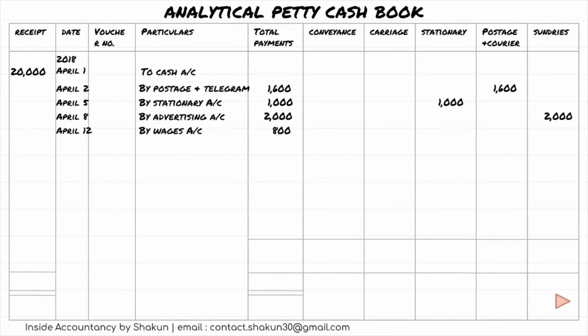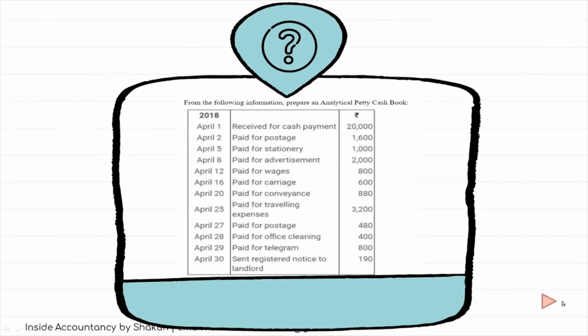I again do not have a wages account, expense account here. So 800 will be shown under sundries. The next expense was by carriage 600. Carriage account I have made. So this 600 would be written under carriage. Moving back to the question, we've done till carriage.